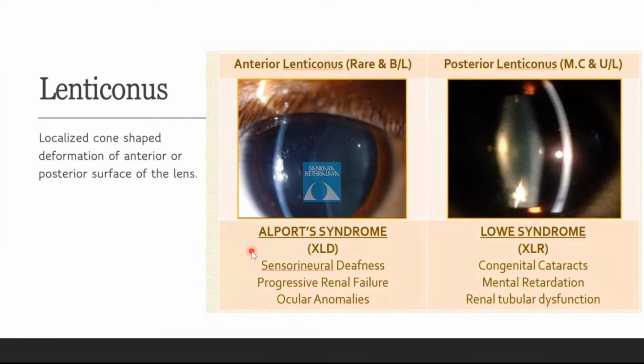You can have dot and fleck retinopathies at the macula with this Alport syndrome. Those are the ocular anomalies. And sometimes you can have recurrent corneal abrasions also. Recurrent corneal erosion syndrome also you can have with this. Okay. And you're now doing Lowe syndrome. Yeah, okay. The Lowe syndrome consists of congenital cataracts, mental retardation, and renal tubular dysfunction.